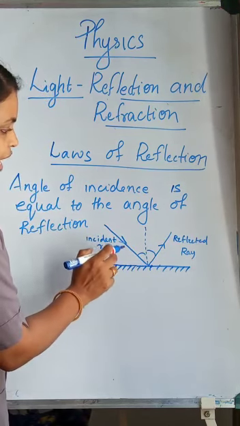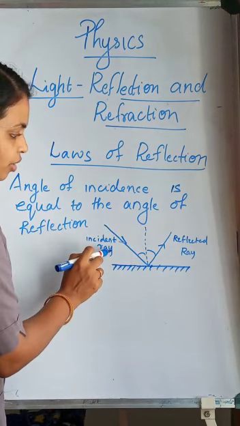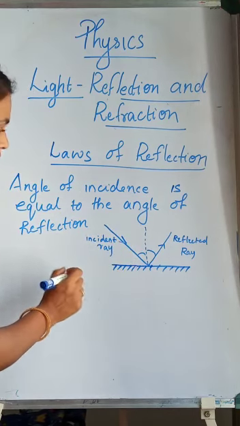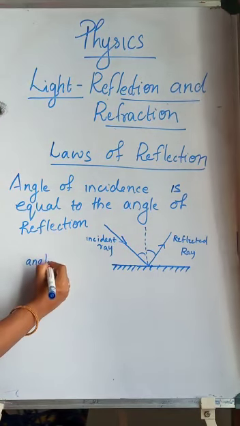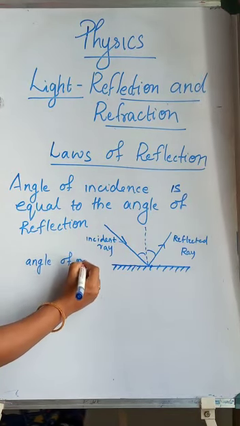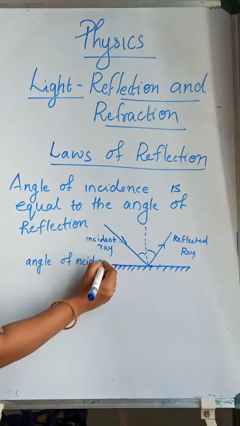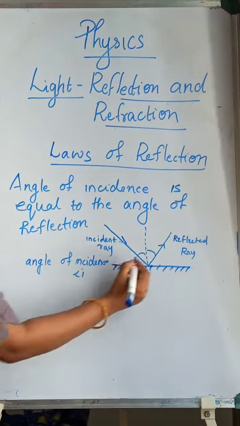The angle between the incident ray and the normal is called the angle of incidence, angle i.